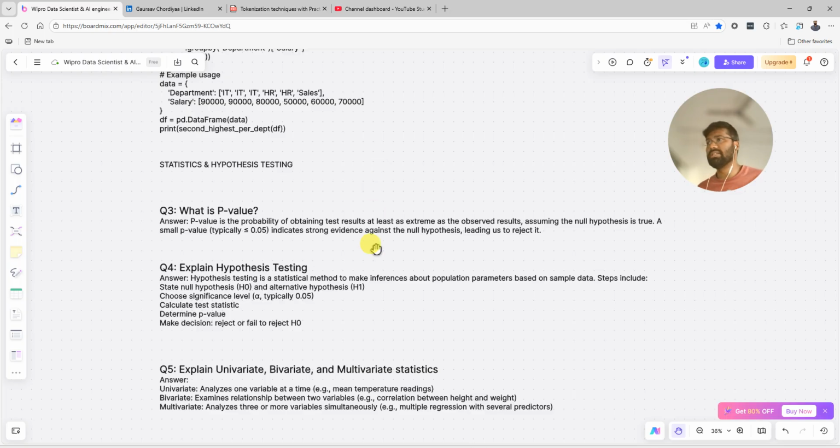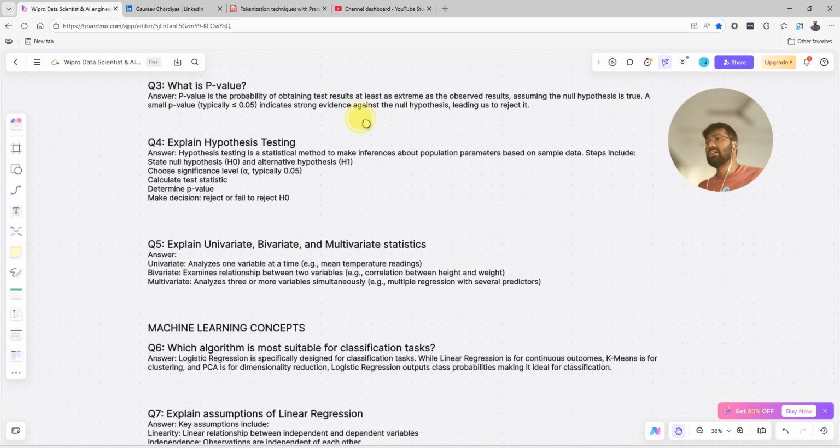So you need to understand this is just a definition. You should know what the null hypothesis is and what rejection of the null hypothesis means. So null hypothesis and alternative hypothesis. Now explain hypothesis testing. Hypothesis testing is a statistical method to make an inference about population parameters based on the sample data.